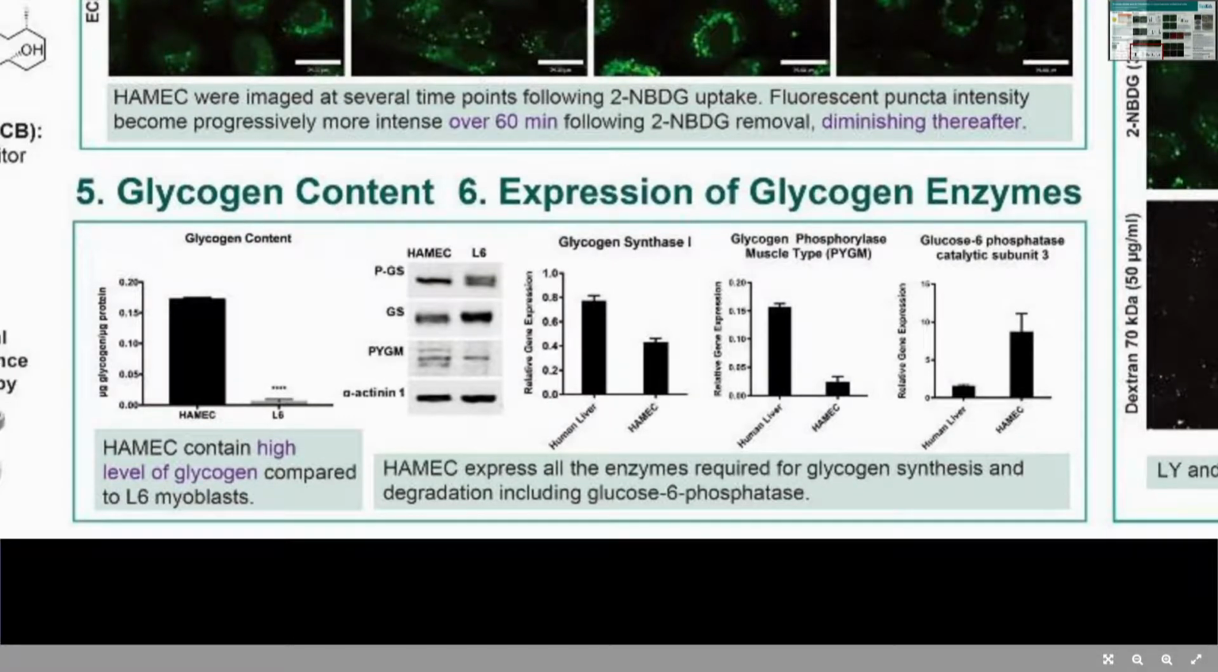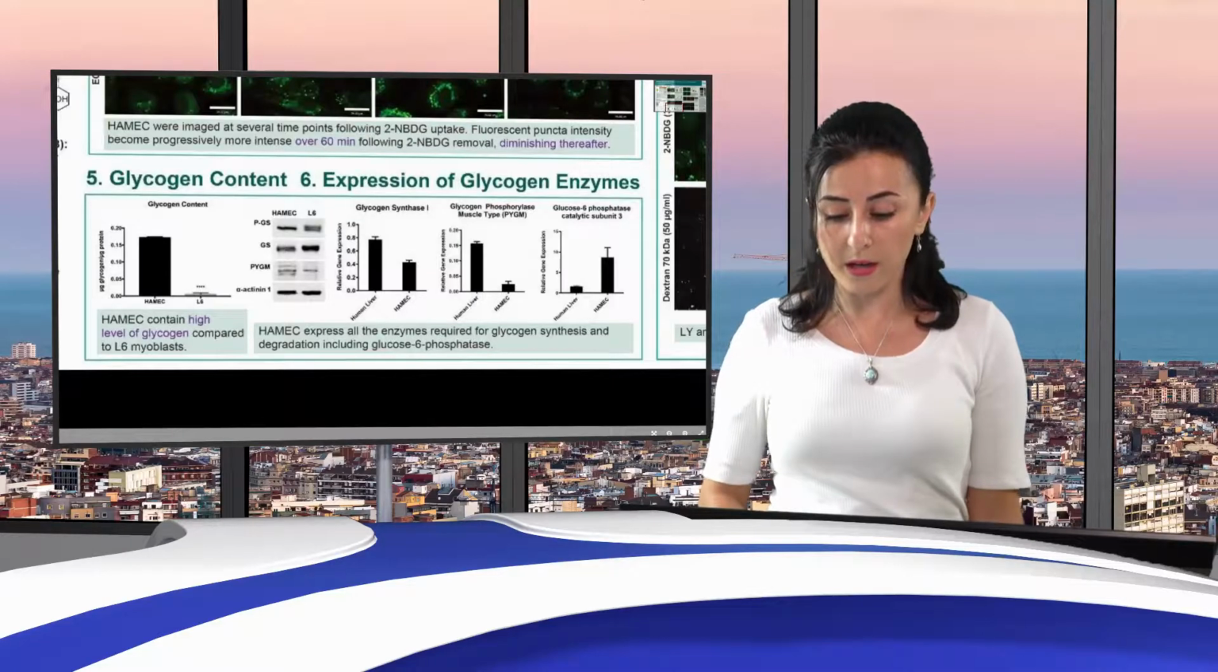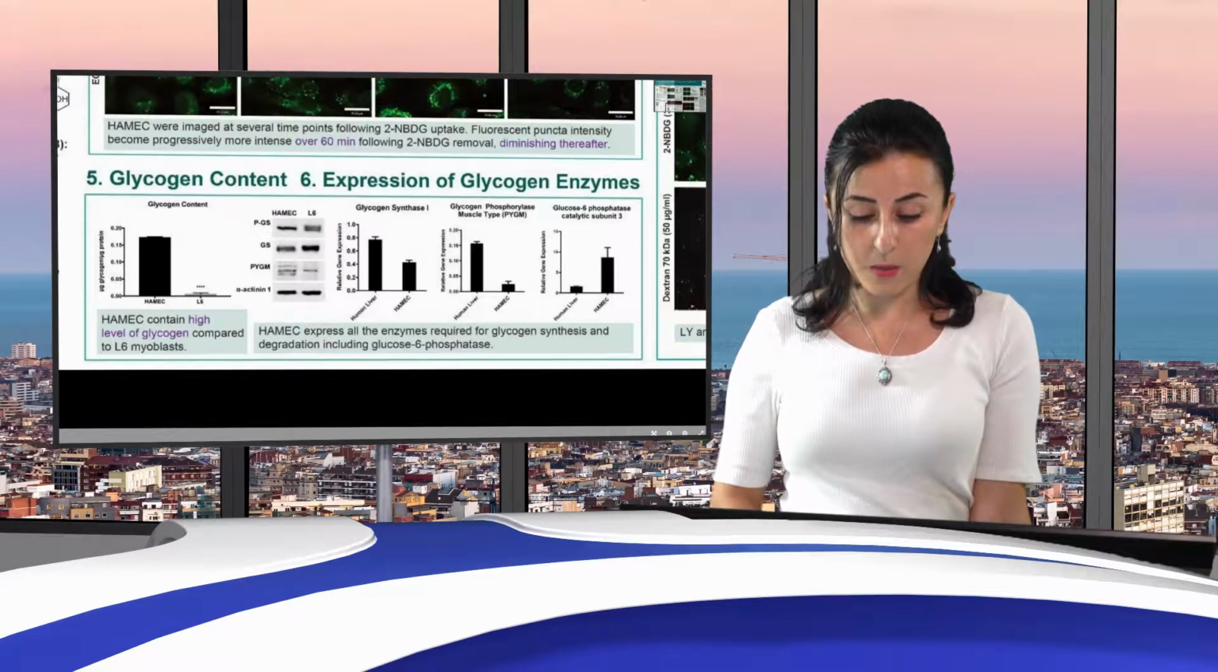So we decided to look at the glycogen content in these cells, and we saw that HAMEC cells express lots of glycogen compared to L6. And also when we checked the gene expression of enzymes such as glycogen synthase, phosphorylase, and glucose 6-phosphatase, we saw they express a very high amount of these enzymes compared to even human liver.